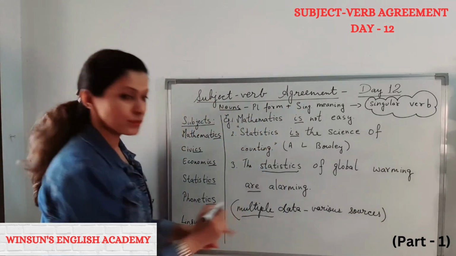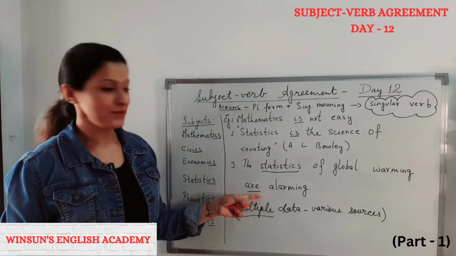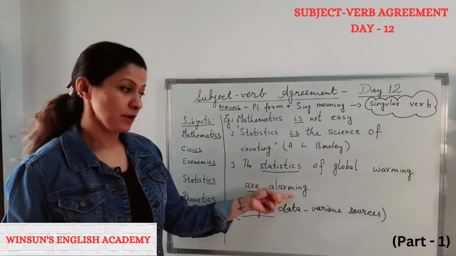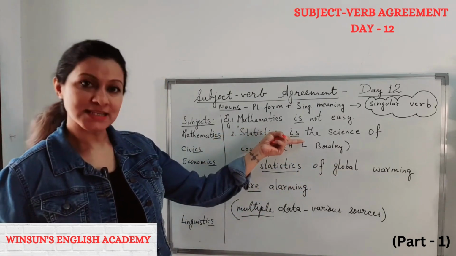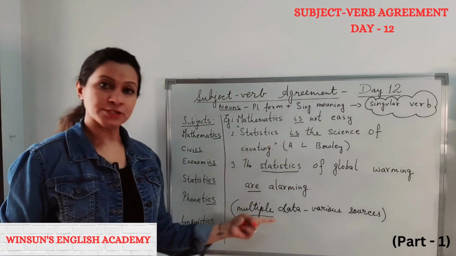So multiple, more than one, and that is why we have used plural verb here. So the statistics of global warming are alarming. Here statistics is. Why? It's a field of study here, and here we are referring to multiple data.